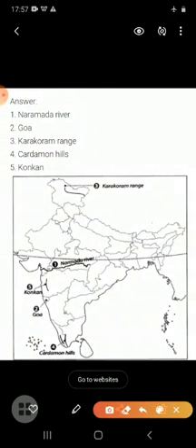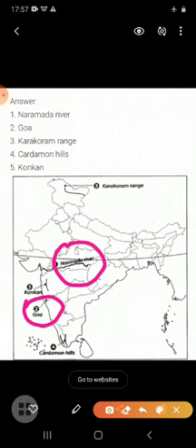First one is which river formed the estuary on the peninsular plateau. So the answer is the Narmada river. So Narmada river you have to locate here. Next is a mountain range. Where is the mountain range? It is situated in Goa. So here you have to locate Goa.